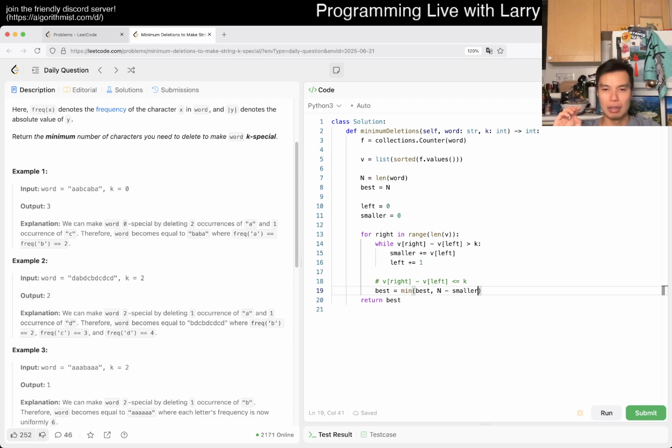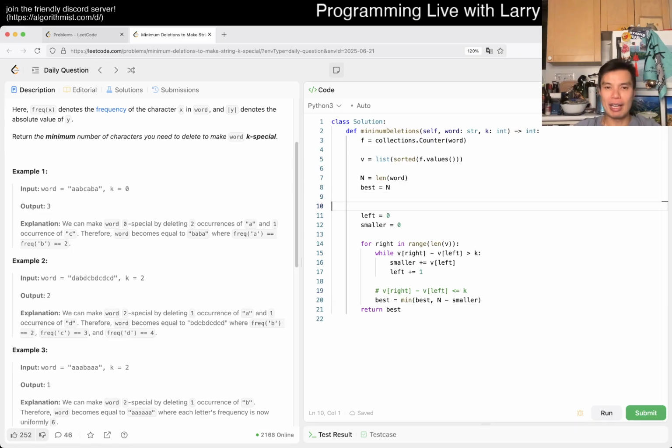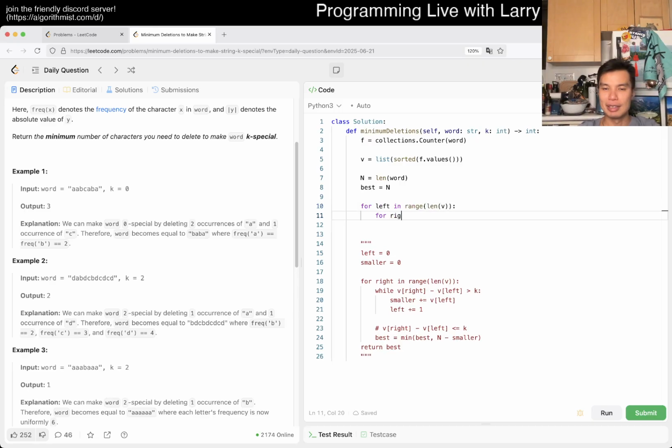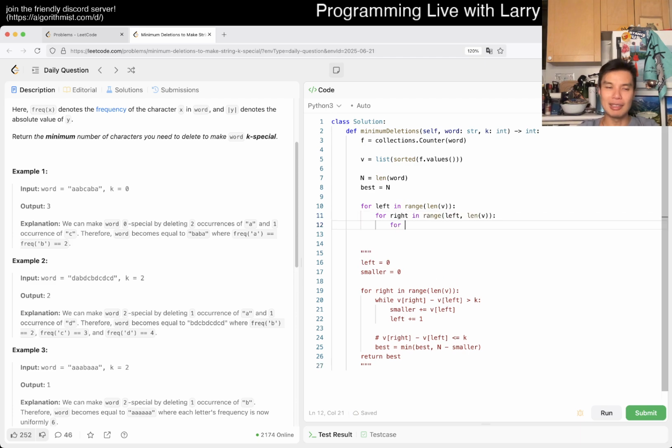Yeah. Or I probably wouldn't have done it this way. Which one is more natural? I mean, alpha is 26, so I am going to do it the quote unquote optimal clean way later. But I want to at least get one right answer to show you the other way, because I think it's just easier to do. It's just for left in range of length of v, for right in range of length of v, starting from left, and this is alpha cubed even, but which is fine.